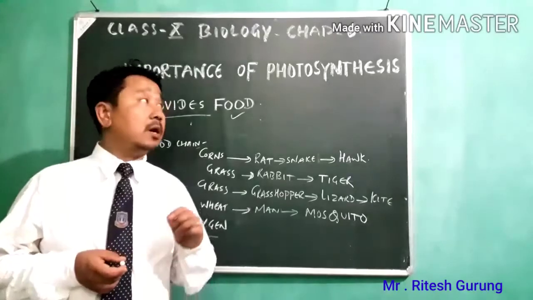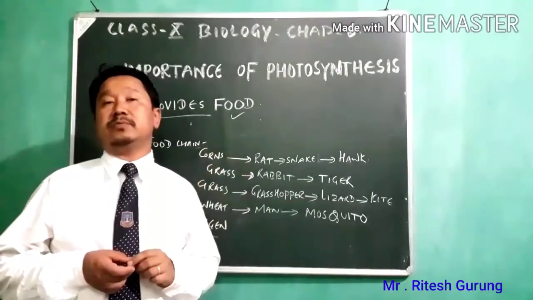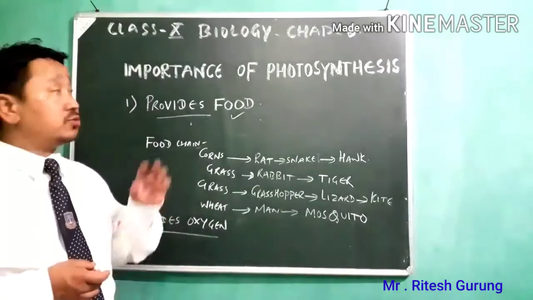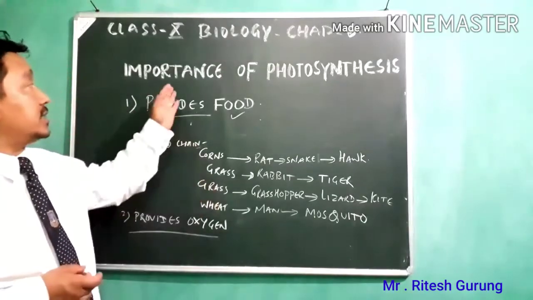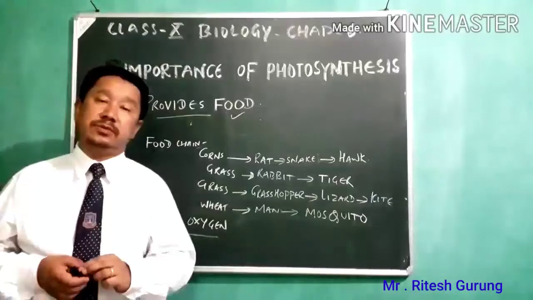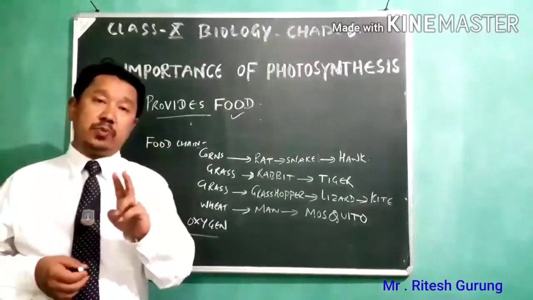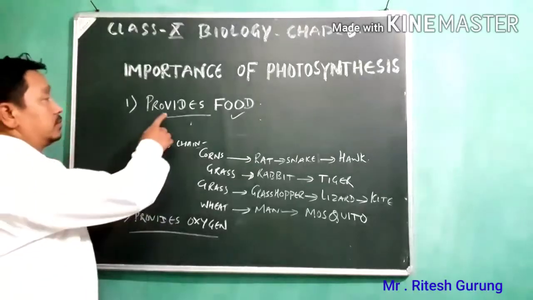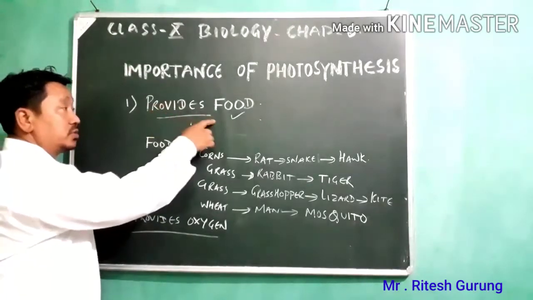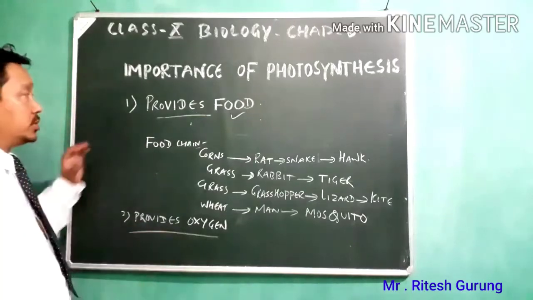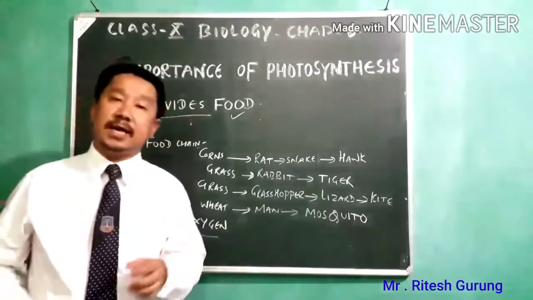Dear class 10, today we'll finish up chapter number 6, photosynthesis, because we are almost at the end of this chapter, that is, the importance of photosynthesis. The importance of photosynthesis includes mainly two points: it provides food, and it provides oxygen. So it provides food to the entire world.